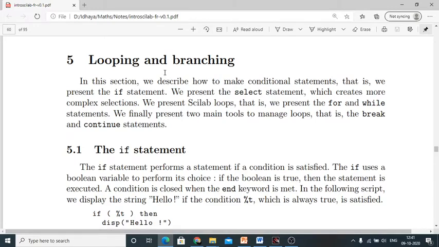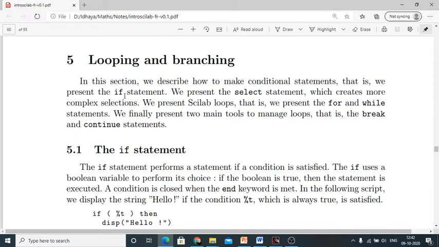In Unit 3, now we are going to learn about looping and branching. By the name itself, we can identify what a loop is. Loop means it is going to repeat some set of statements, and branching means while it is repeating from one statement to another statement, we can use this kind of conditions.